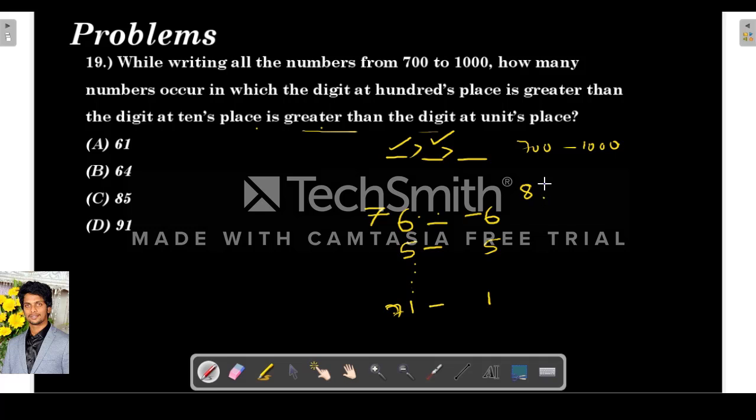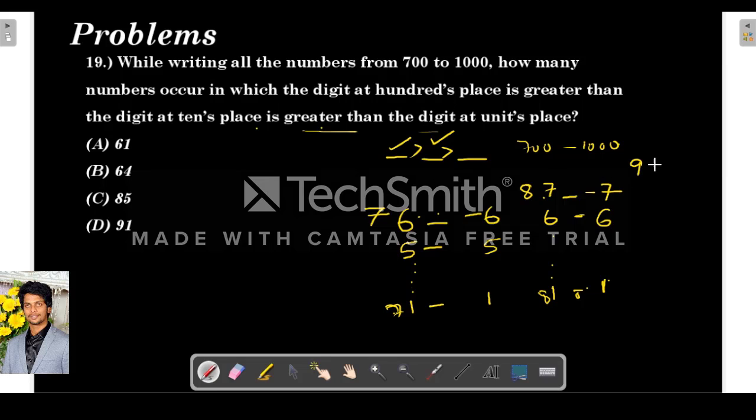When the number starts with 8, if 7 comes here, then the possibilities are from 0 to 6: 0 1 2 3 4 5 6. So the total number of possibilities in this scenario is 7. If it is 6 here, then the total number of possibilities is 6. Like that, when it is 1, it is 810, so the only possibility is 0, so the number of possibilities is 1.